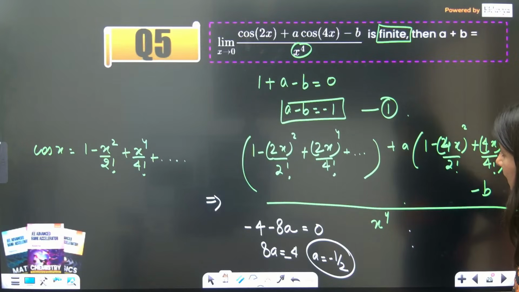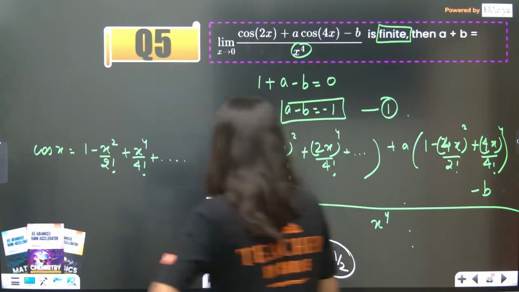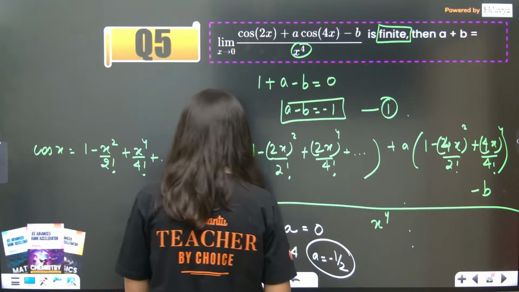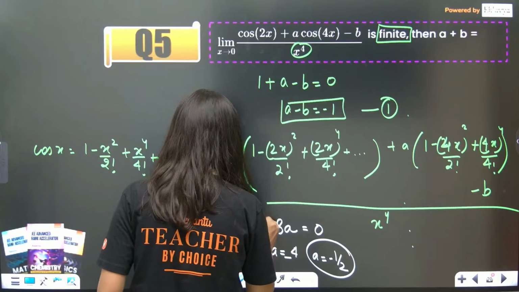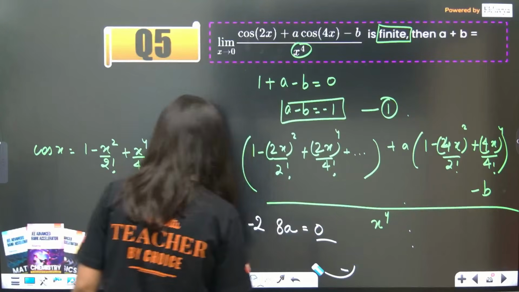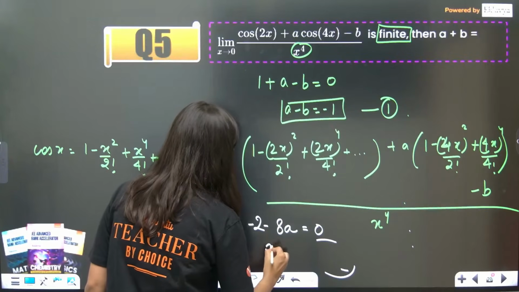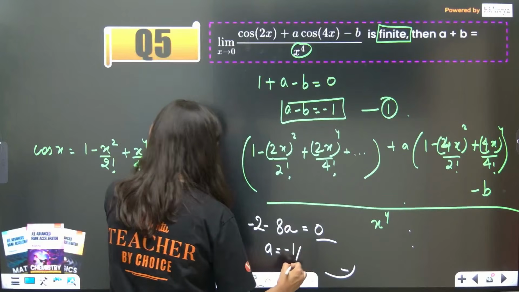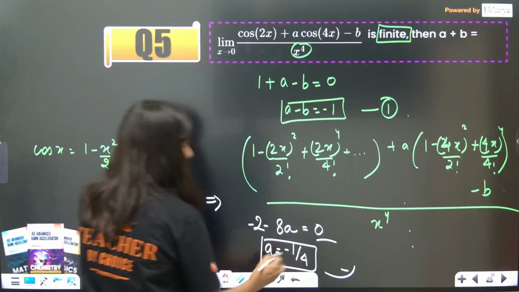Okay, so this is 4 by 2. So this is minus 2. Sorry, this is minus 2. Minus 2. So see, a is coming out as minus 1 by 4. Okay, a is minus 1 by 4.